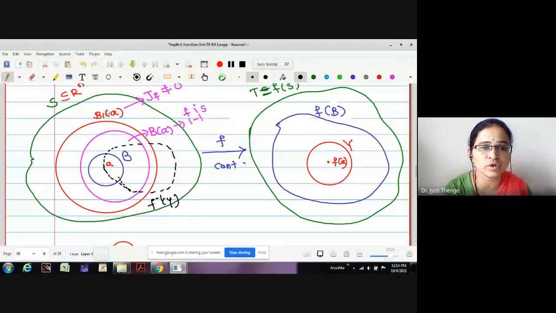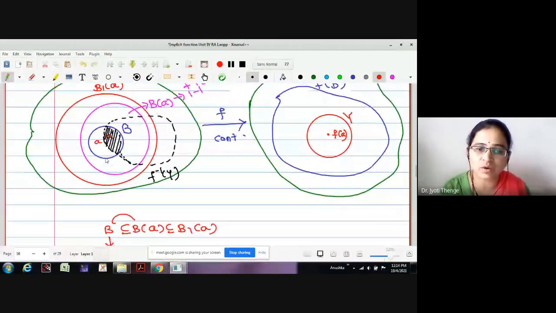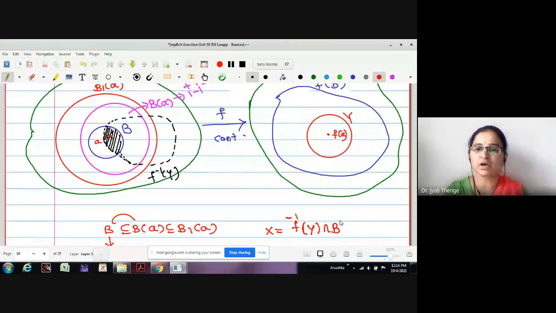Now, what am I going to select? I am going to select the intersection of F inverse Y with this ball as X. Here is the center A. Whatever is the intersection of this F inverse Y with a ball, we are going to take this as X. Therefore, X selected is F inverse Y intersection B. If Y is open and F is continuous, F inverse Y is again open.